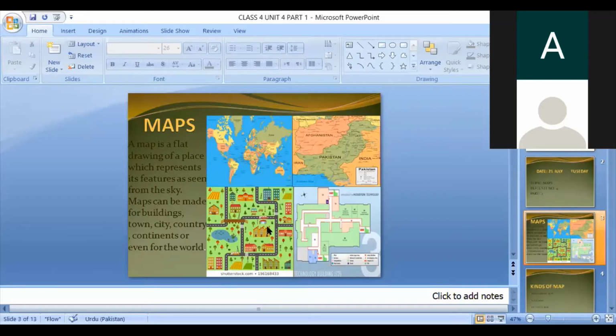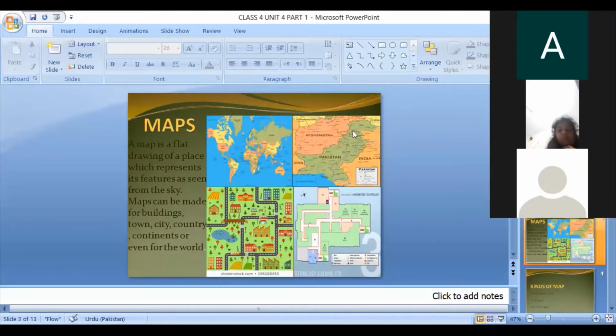The third map is the map of a city. Here you can see different locations, different things. This is the park, residential area, and markets, everything you can see. This map is made to define the city, where each place is. And this is the map of a building. When someone wants to make a building, he makes a map. That is known as an architect making the map.